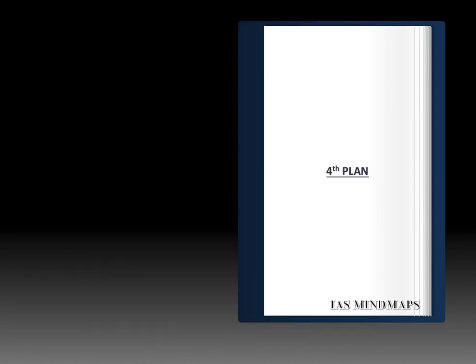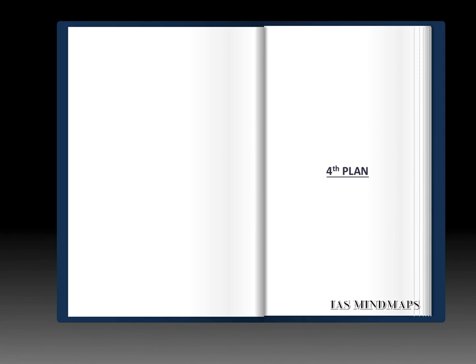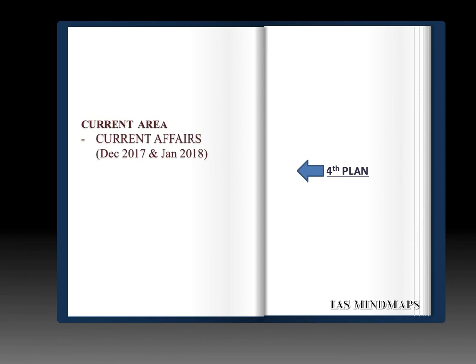Let us see the fourth plan of this week, that is current affairs. In the current affairs, in this month, you have to finish off the month of December 2017 and Jan 2018 current affairs. So let us see what are the resources. They are our notes, IAS mind map notes and videos for revision purpose. You can also refer the current affairs websites for the same.